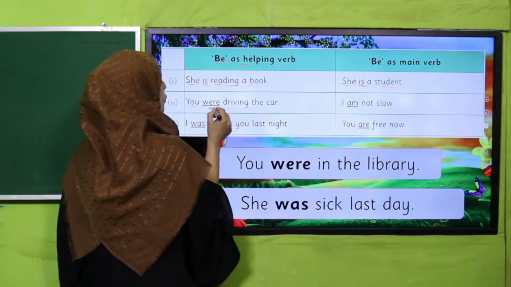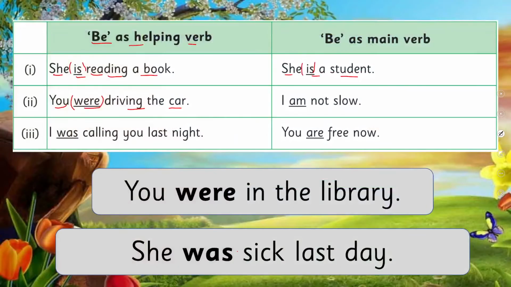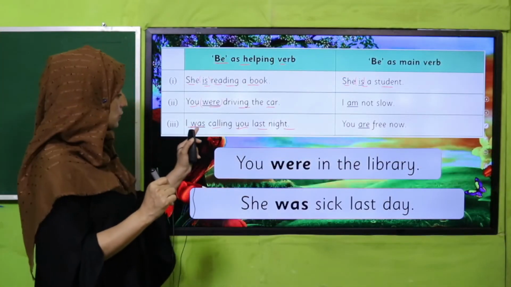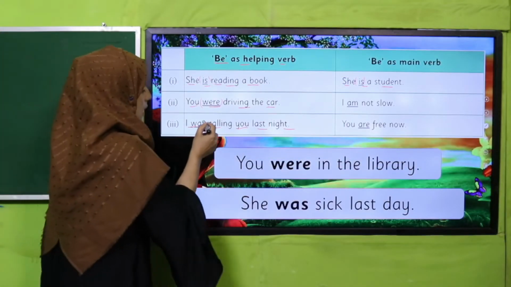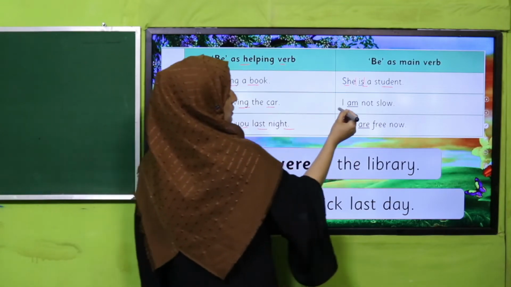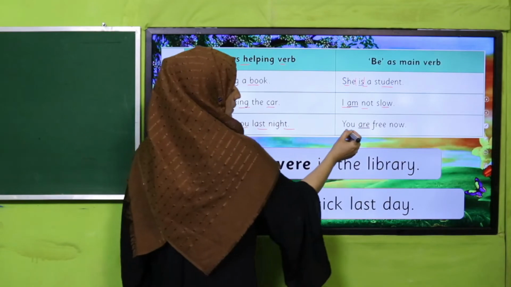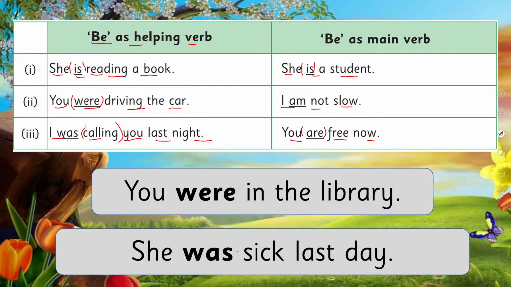You were driving the car. So now were, which tense is that? Yes, it's past continuous tense. You were driving the car. I was calling you last night. So you can judge that this is a helping verb, and call is our main verb. In the next examples: I am not slow. You are free now. Look, my dear students, there is am, is, are, but we will not find any other verb in these sentences. In this way we can judge what are helping verbs and what are main verbs, and how we can use them in our sentences.